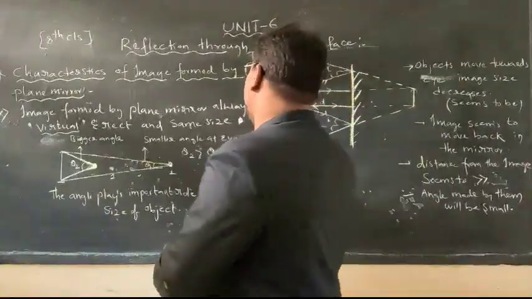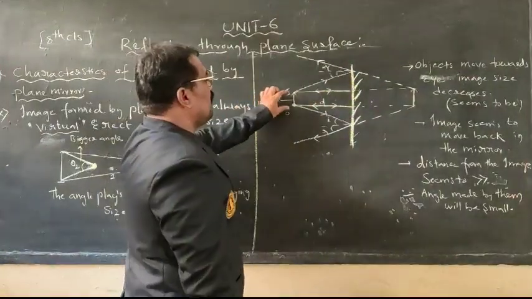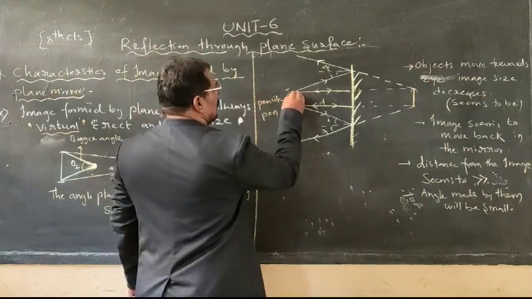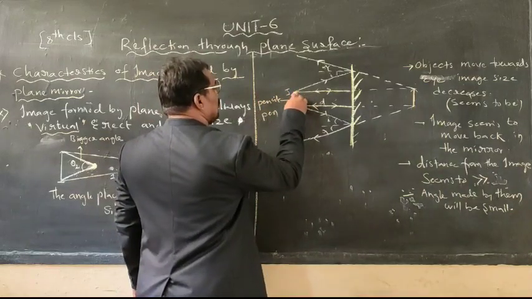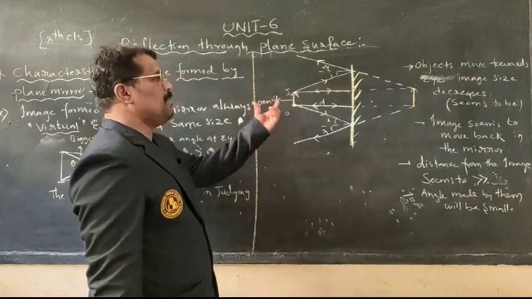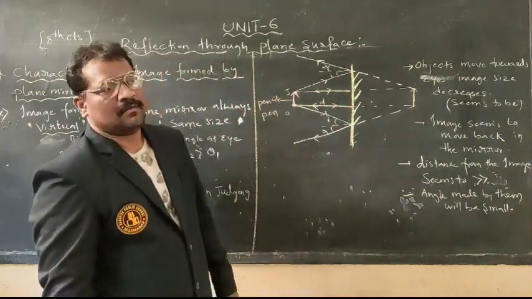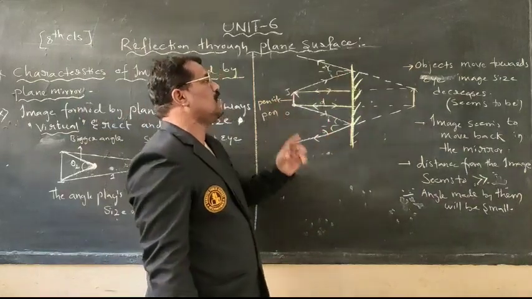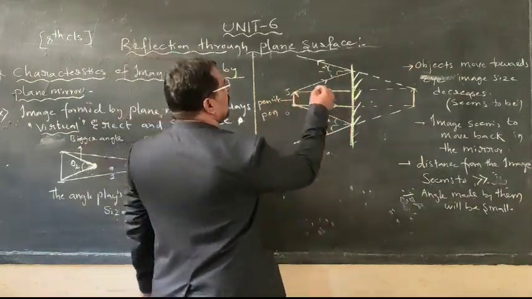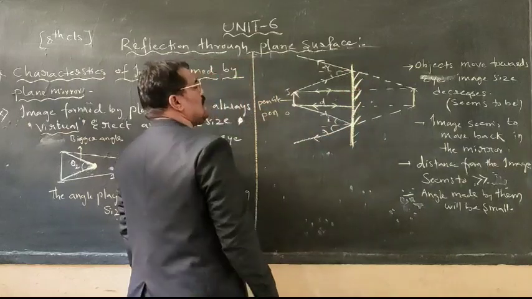If I take a pencil or a pen of a certain height, that is OJ. A pencil or a pen is placed in front of a plane mirror. As we place it in front of a plane mirror, what happens?